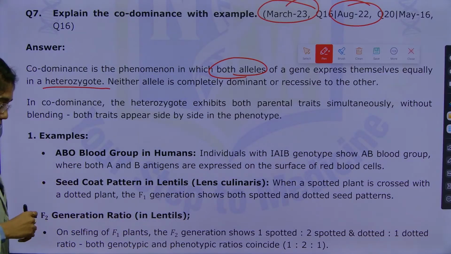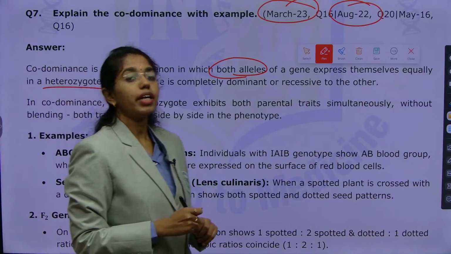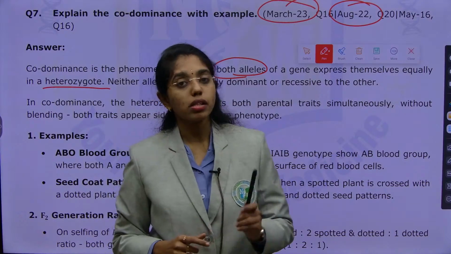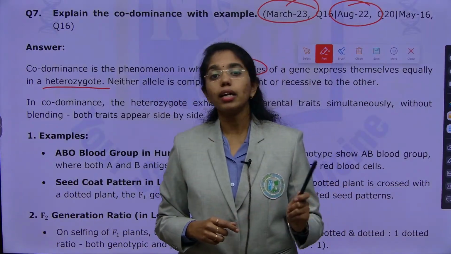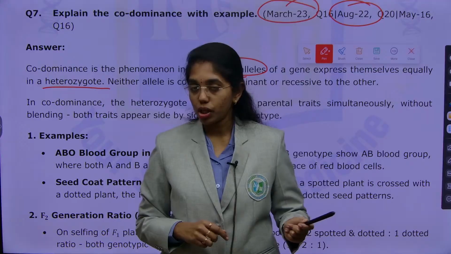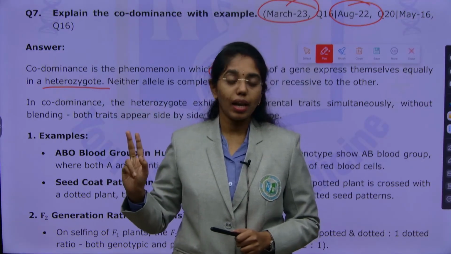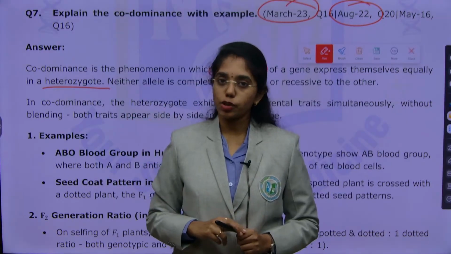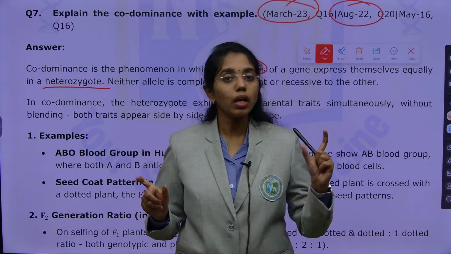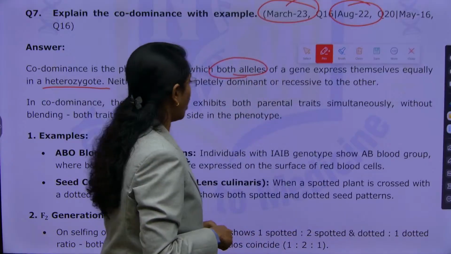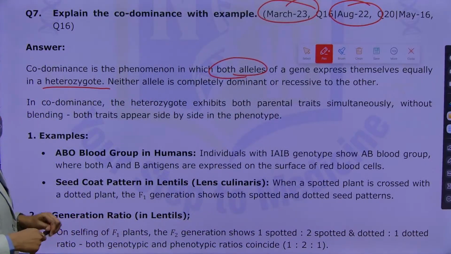What is the difference between codominance and incomplete dominance? In incomplete dominance, the dominant allele is not completely showing its expression. In codominance, both the dominant allele and the recessive allele are equally showing their expression. This is the primary difference between incomplete dominance and codominance. Here we go with first, codominance.